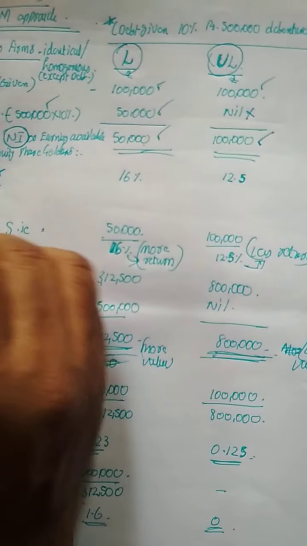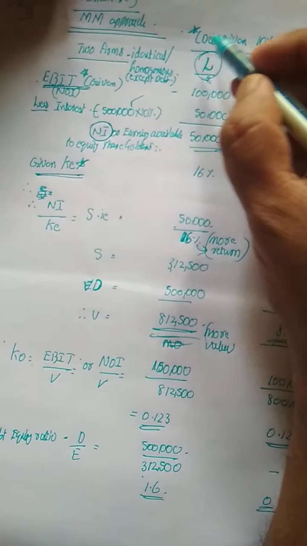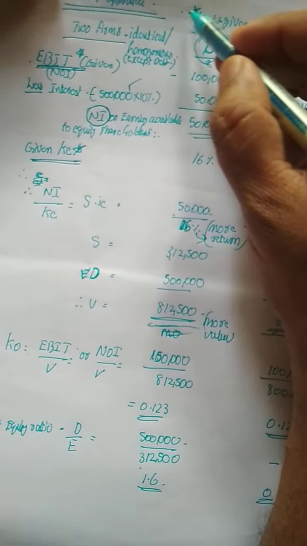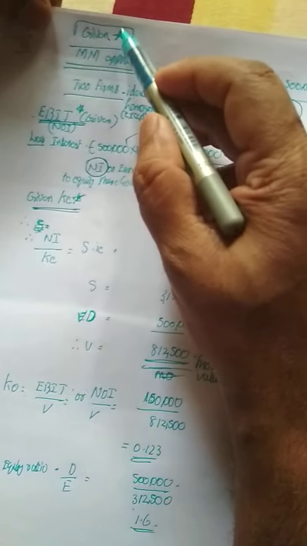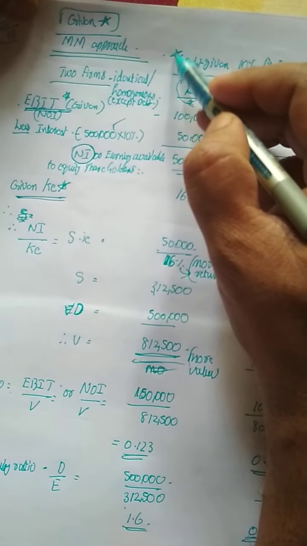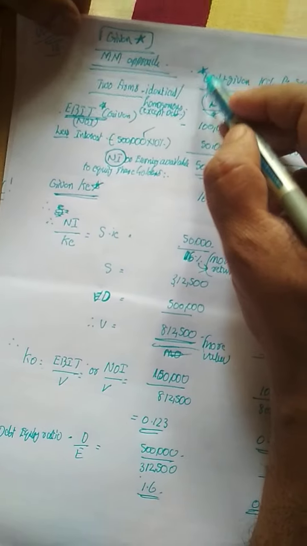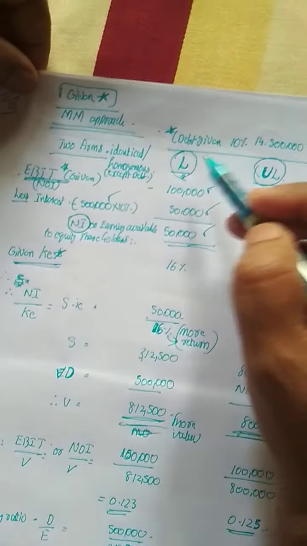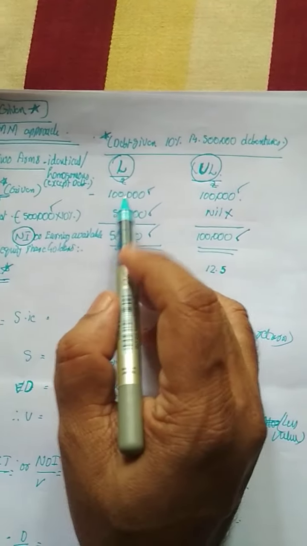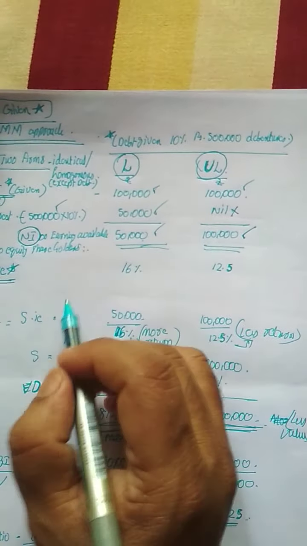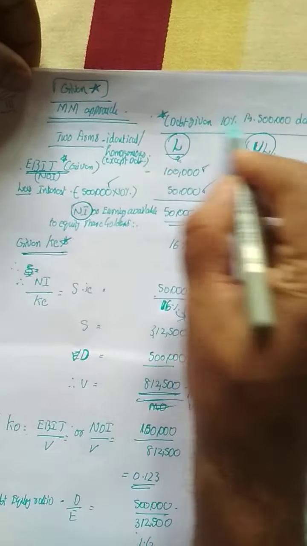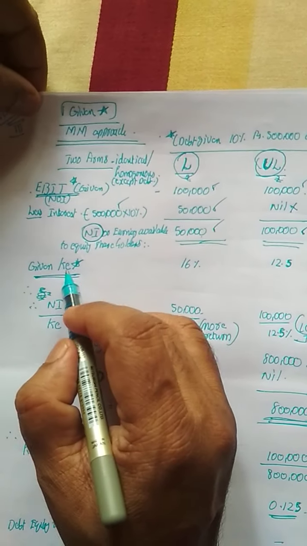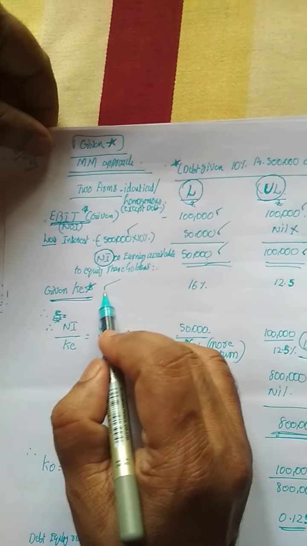And the next information which is given, I have marked all given information with stars. You see, given information in stars. This given information in stars means that it will be given in the question. So EBIT will be given in the question. Borrowing proportion will be given in the question, and KE will be given in the question.